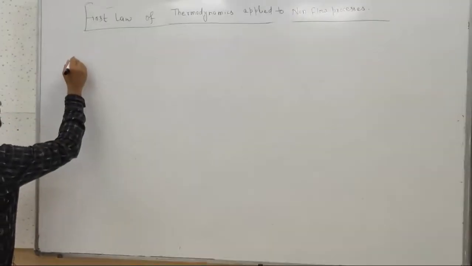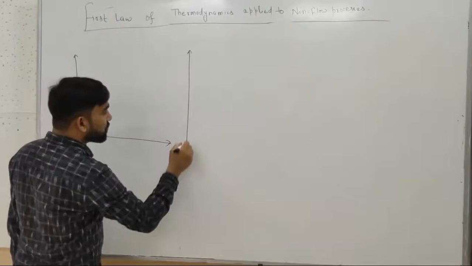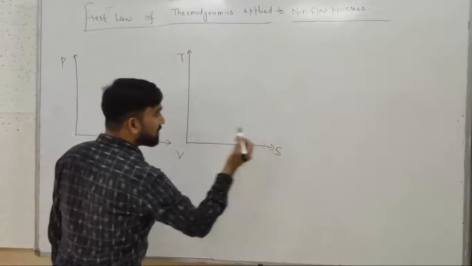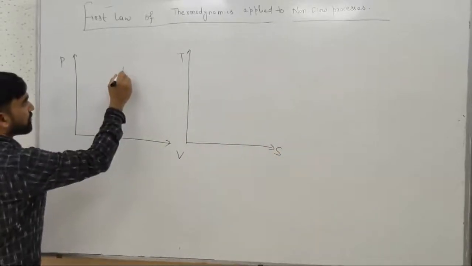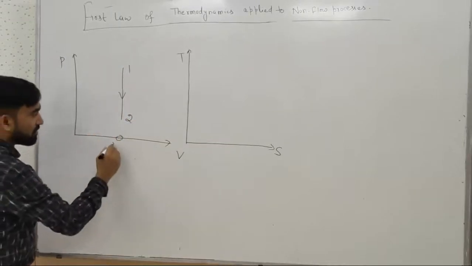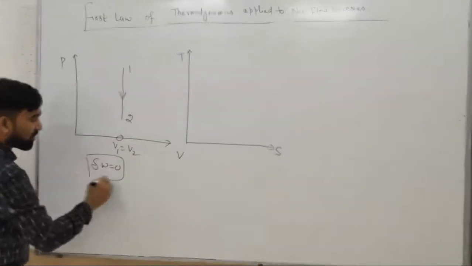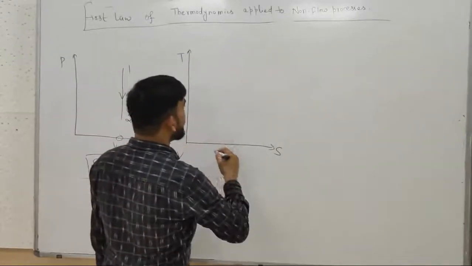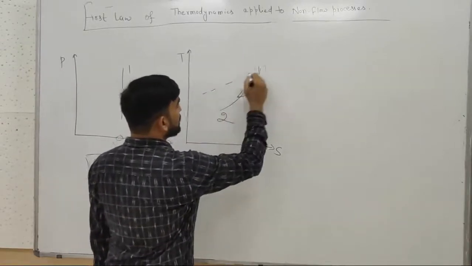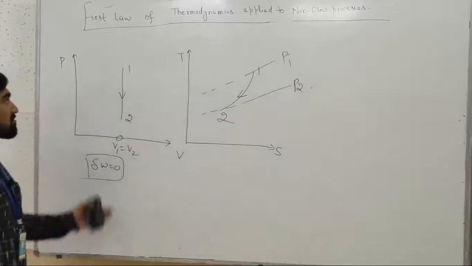So let us see what the PV and TS diagram is in case of isochoric, that is constant volume. This is the PV diagram, this is the TS diagram. In case of isochoric, volume is constant from 1 to 2, so there is no area covered. V1 is V2, so work done, or del W, is 0 in case of isochoric process. The TS diagram can be drawn like this, from 1 to 2, at two pressures P1 and P2. This is the PV and TS diagram in case of isochoric.